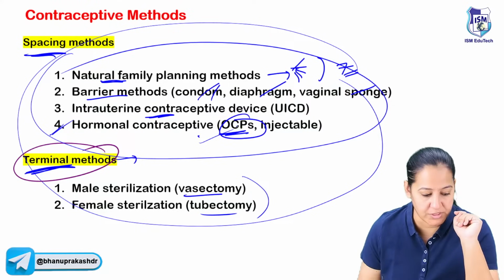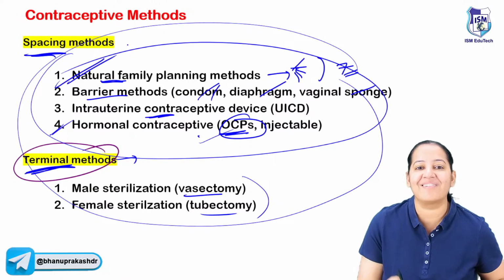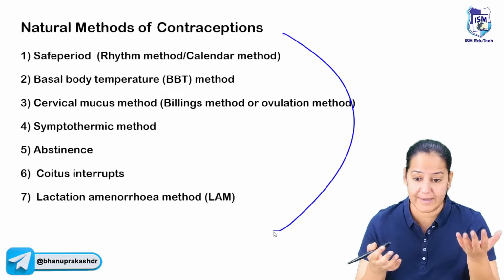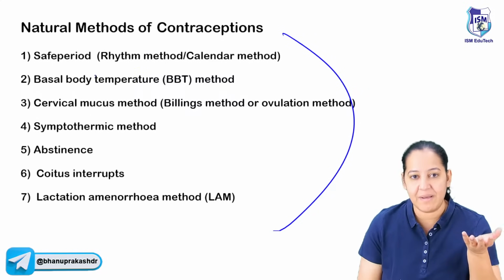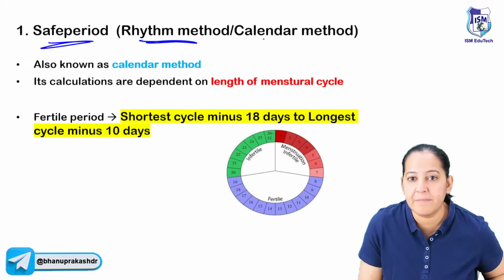Our question is on OCP. So one by one we will see. Let's start with natural methods. I told you there are 7. You get questions on them frequently. So what are the 7 natural methods? The first is the safe period, rhythm method, or calendar method.